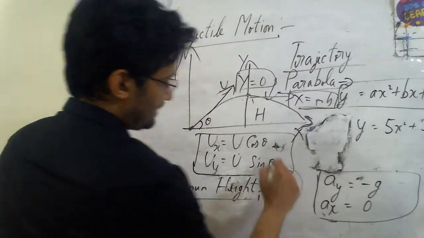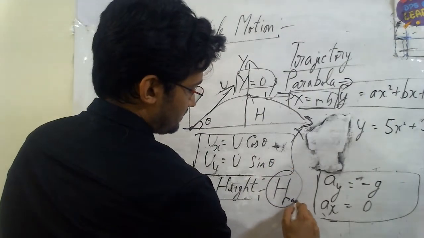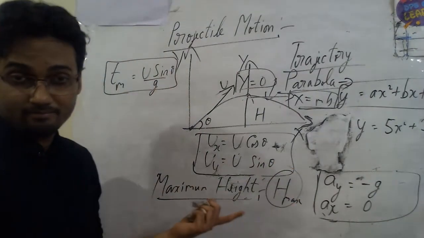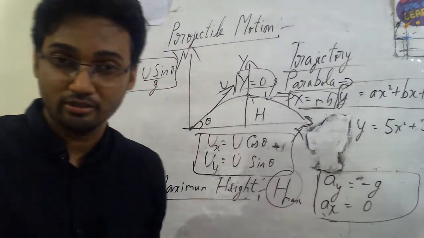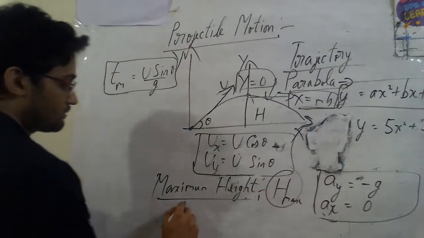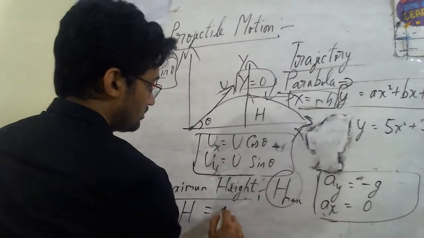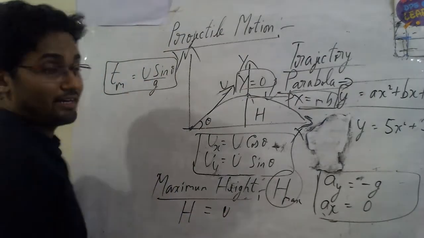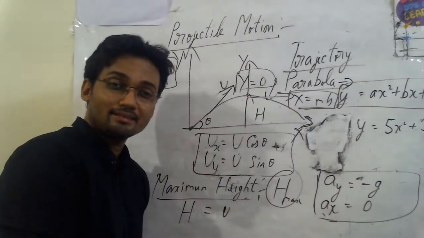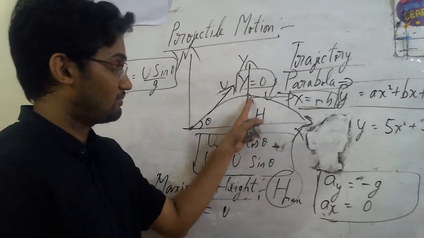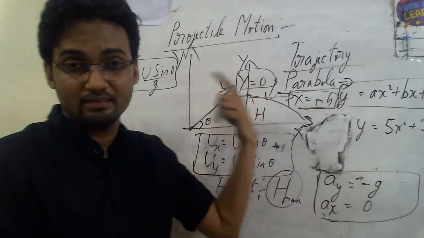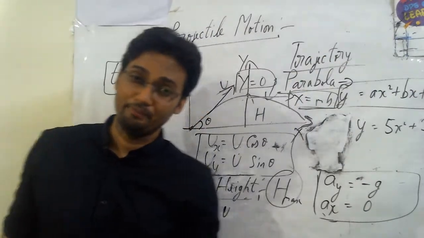That means I put it as h or h max. Already I have said we are going to use the second equation of motion, understanding the circumstance, and hence it becomes h equals to, and understand this is also in the y direction only, not in the x. Maximum height, it's climbing up till here, and then it's going to come down.